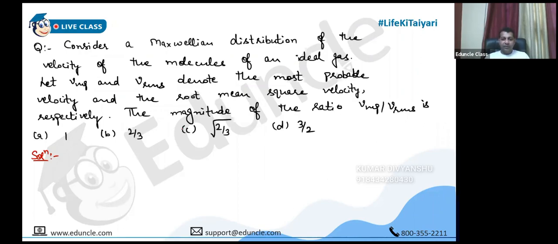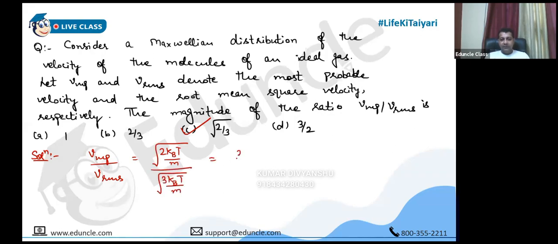Okay, so the answer is option C, because we have to get this ratio, and most probable you know it is 2kT by m. RMS is 3kT by m. So 2 by 3 square. Okay, so this is the answer. Next one.